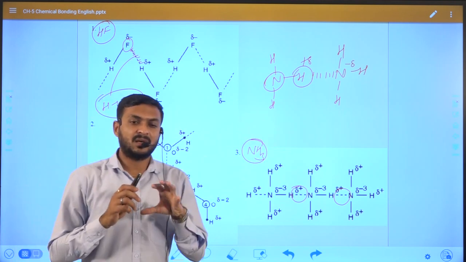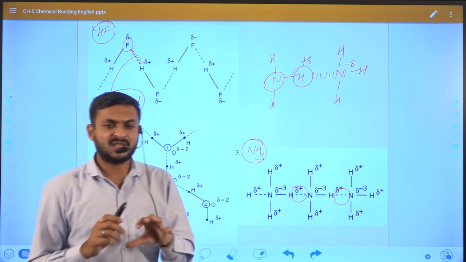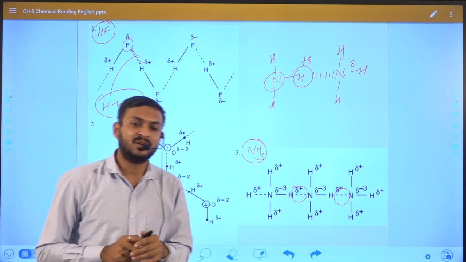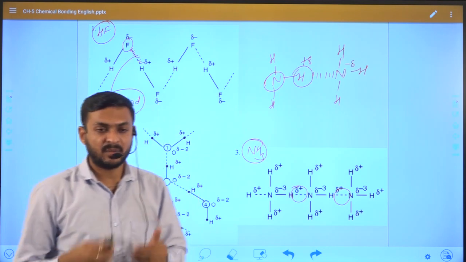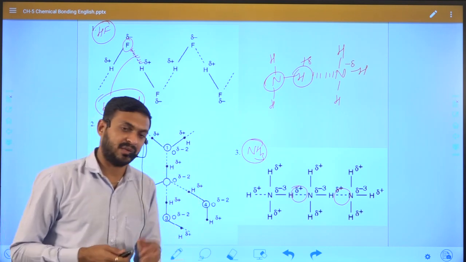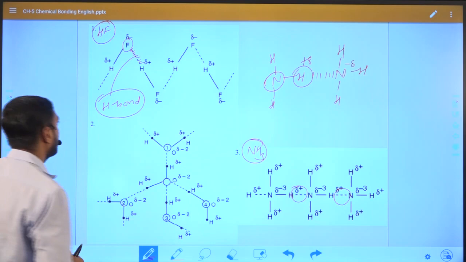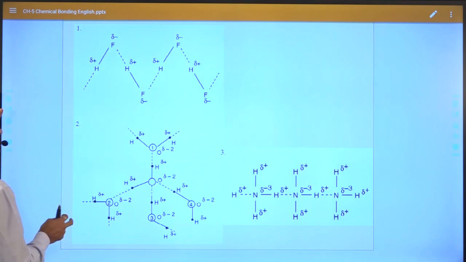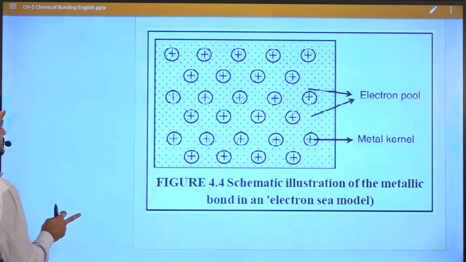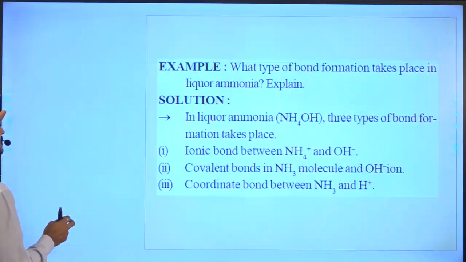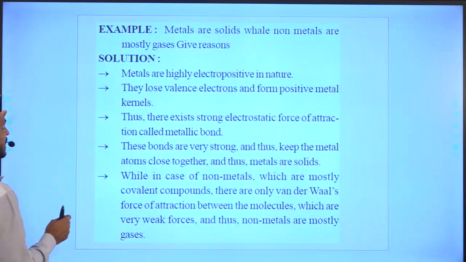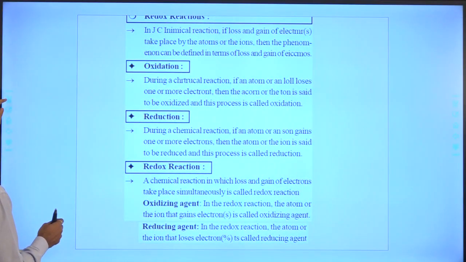So the concept is that a hydrogen bond is mainly formed between a hydrogen atom and a more electronegative element, and this is how a hydrogen bond is formed. So these are all our examples, and you have to try yourself.